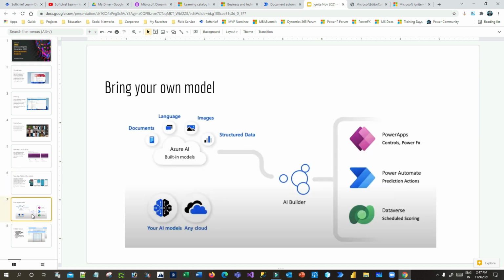The next important thing is bringing your own model. We have seen that AI Builder is another game changer, but AI Builder was limited to 6 to 7 modeling concepts like form processing and object detection. But now you can create your own model, with your own analysis and using your cloud applications. So this is another game changer that you can think of.